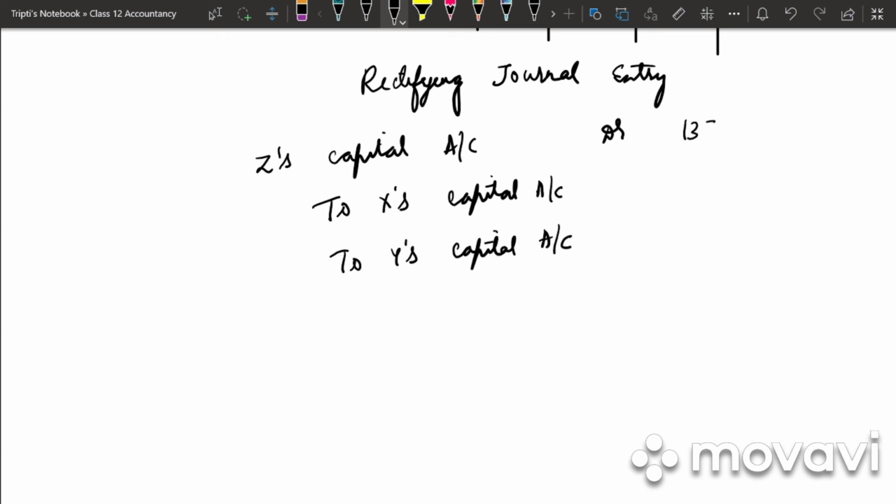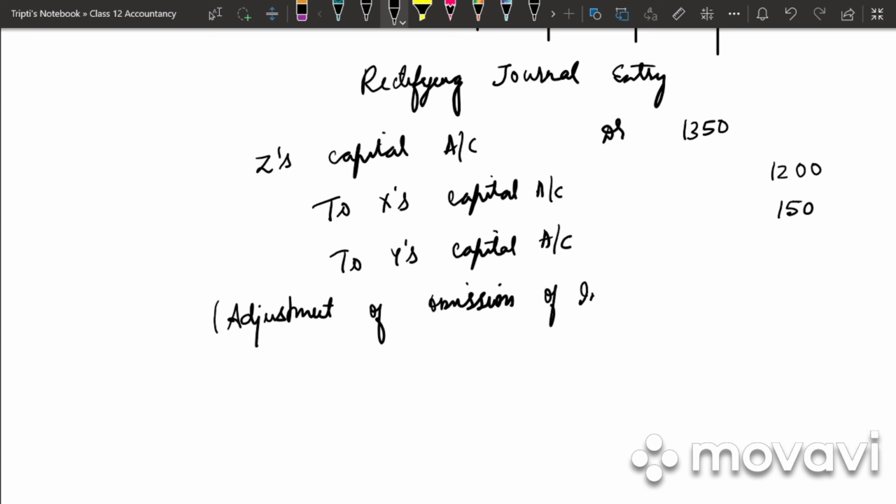So Z's capital is 1,350, X is 1,200 and Y is 150. So write down the narration. Adjustment of omission of interest on drawings.